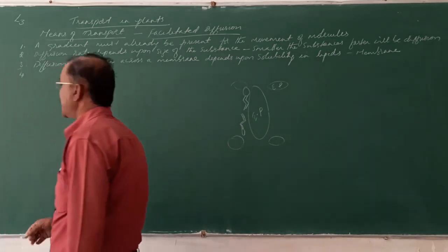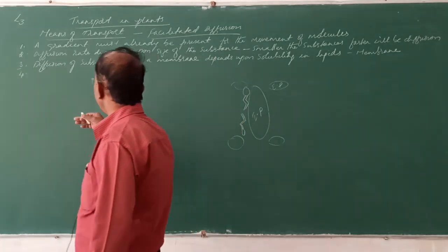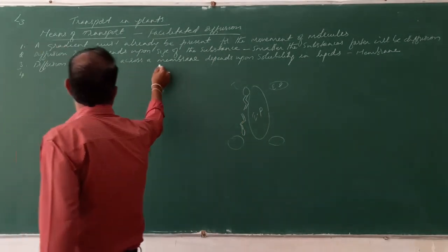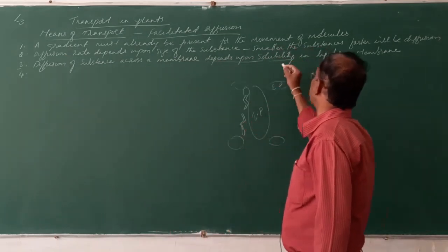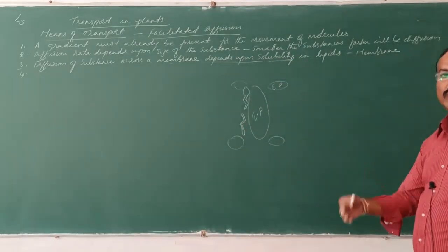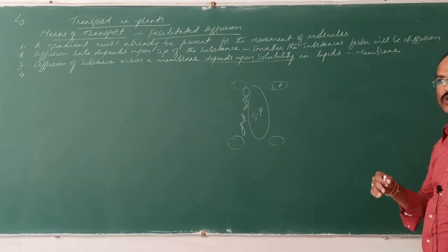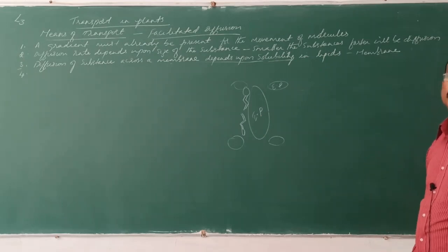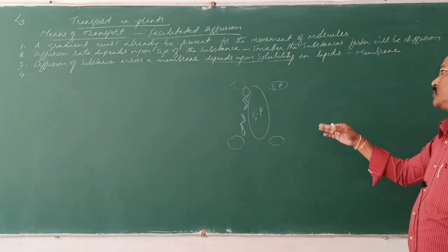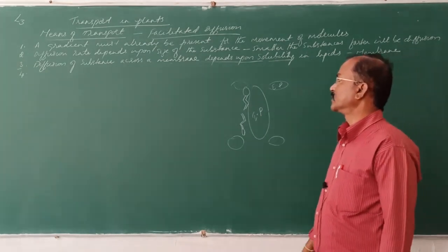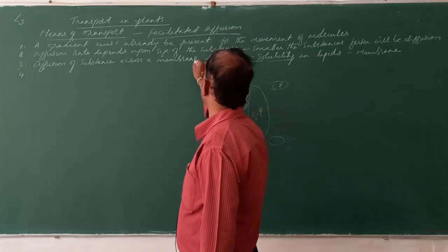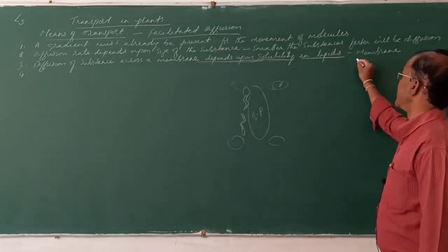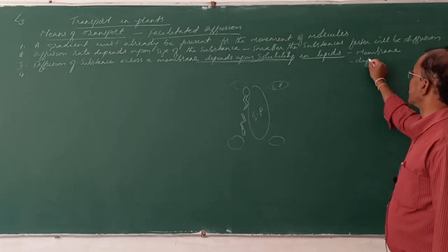Substances soluble in lipids diffuse through the membrane at a faster rate, and the substances which are insoluble in the lipid find it tougher for transportation or movement. So the substances soluble in the lipids diffuse faster.